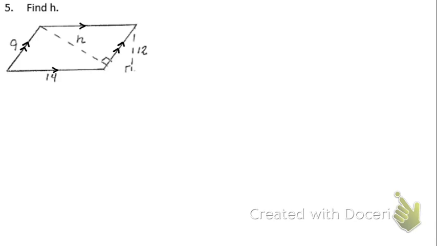Okay, so now that we've established that this is a parallelogram, I'm going to go ahead and write down my formula just like always. Area equals base times height. But if you notice, it says to find h. It's asking me to find the height, okay? Now, since it's asking me to find the height, that means I must be given the area or given some way to find the area. Otherwise, I don't have enough information.